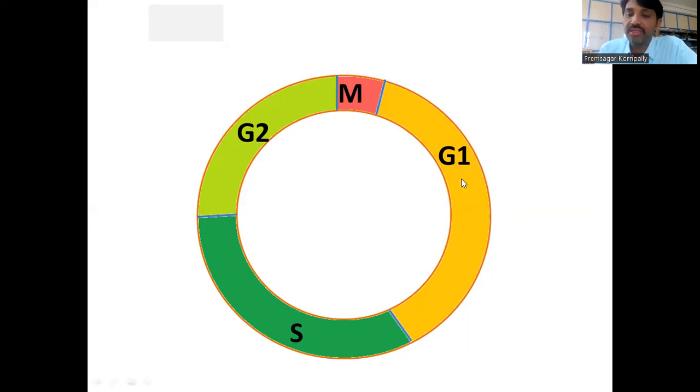Once these cells have grown, they enter into the second phase, the synthesis phase, where DNA replication takes place. The entire genome is duplicated, 2n becomes 4n. Then the cell enters into G2, where again the cell grows. Then finally it enters into the M phase, where it undergoes the various stages of mitosis and the cells divide. This is the overview of the cell cycle.